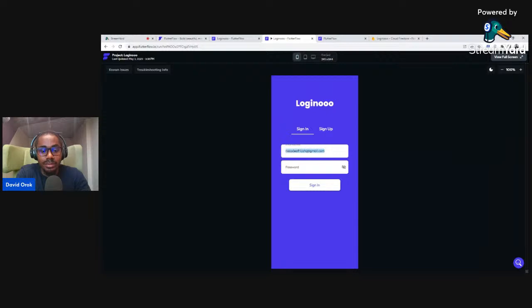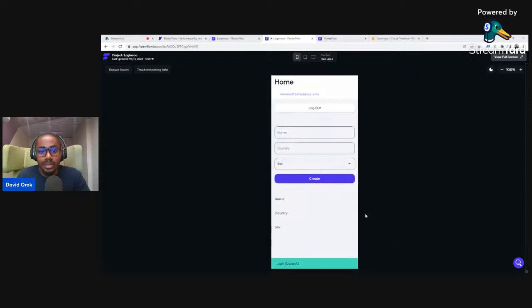Okay, so I'll just copy it in case. So login just away. Okay, so now we have this. It shows me this information, right? You see, it says login successful, and shows me this information.